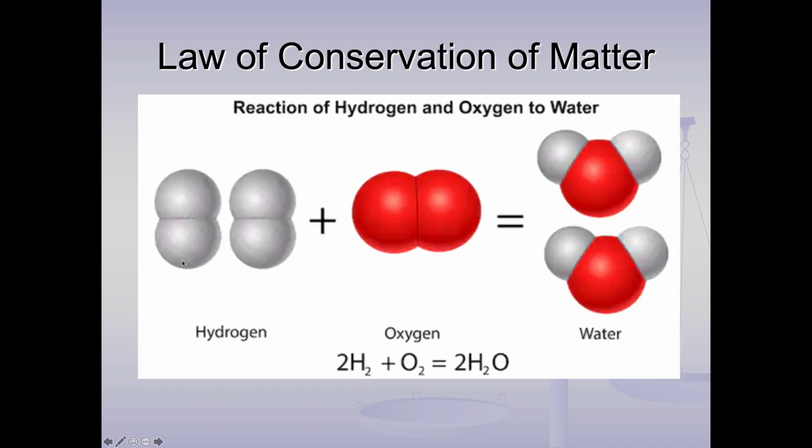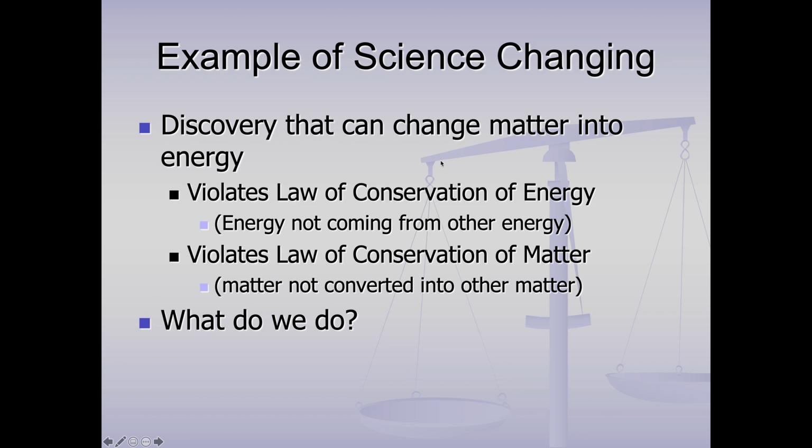So for example, if we take hydrogen gas and oxygen gas and we form water, you can see there's still 1, 2, 3, 4 hydrogens. 1, 2, 3, 4 hydrogens and 2 oxygens. As far as writing formulas like this, we'll deal with that much later. Okay, but I just want you to see how matter is conserved.